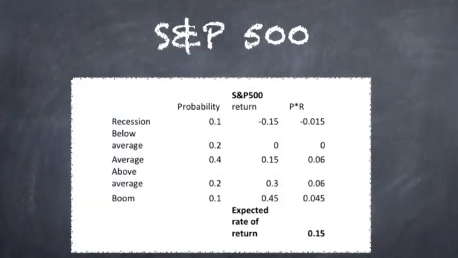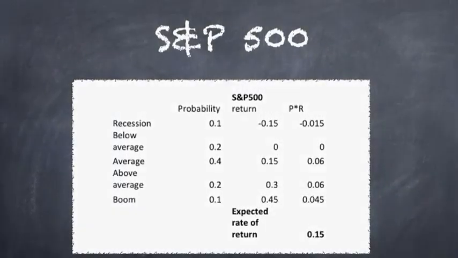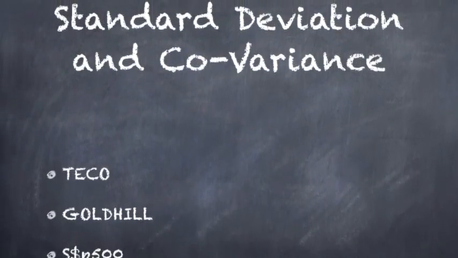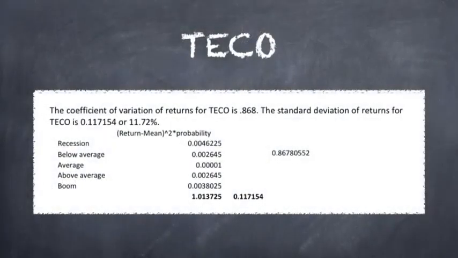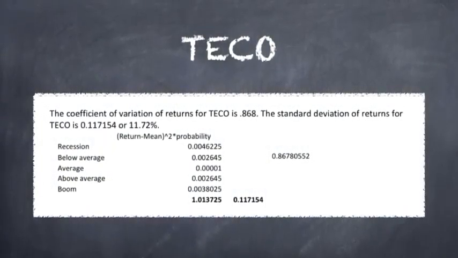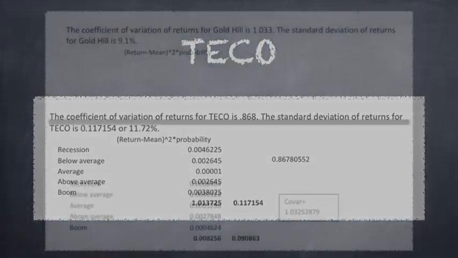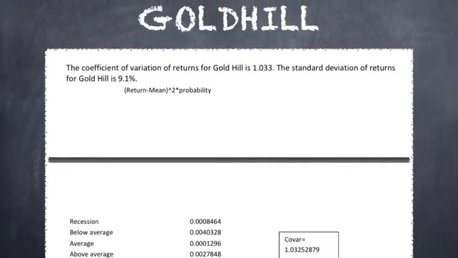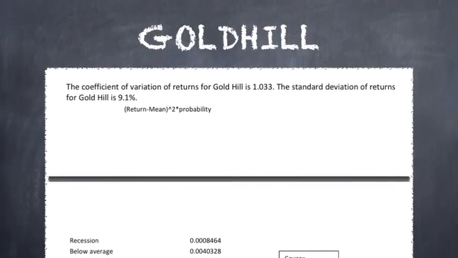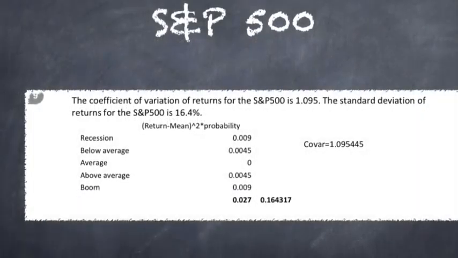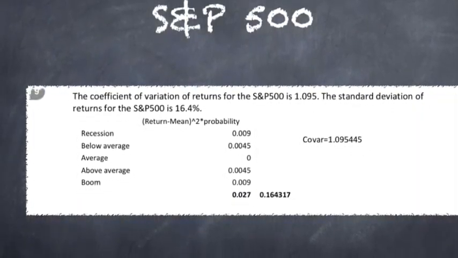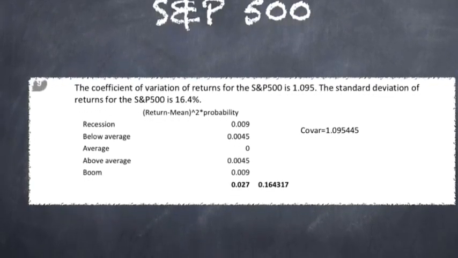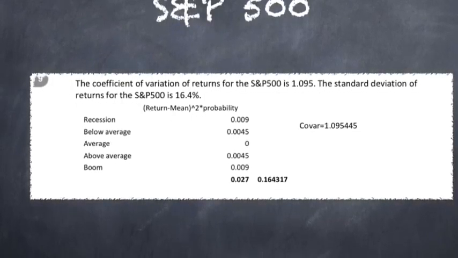Both the standard deviation and the coefficient of variation for T-bills will be 0 because the expected return will always be 0.08. The coefficient of variation for TICO is 0.868, and the standard deviation of returns is 11.72, as you can see from the chart. Continuing on, Gold Hill has a 1.033 coefficient of variation, and their standard deviation of returns is 9.1%. Just so we're clear, this is all calculated by taking the return minus the mean, raised to the second power, times the probability of the return. And this is all indicated here on the table.